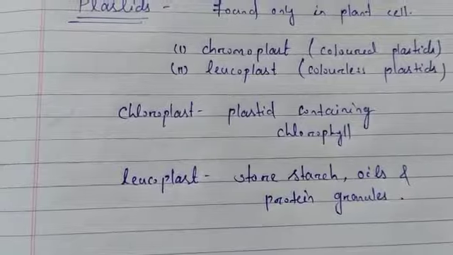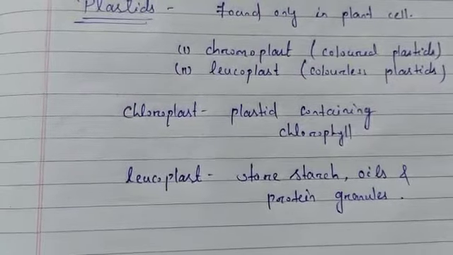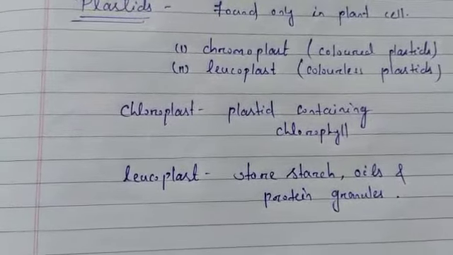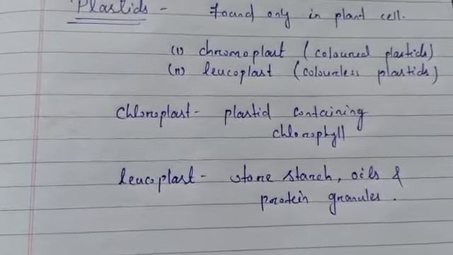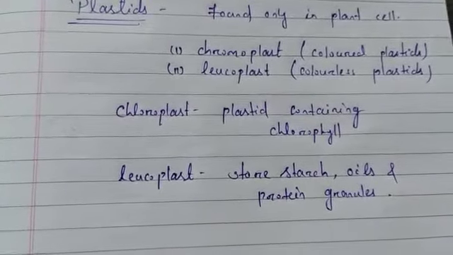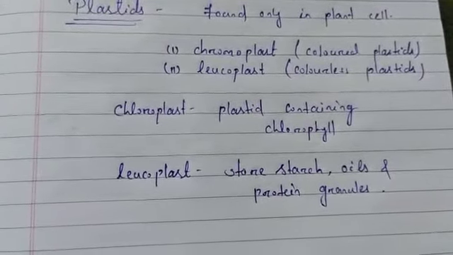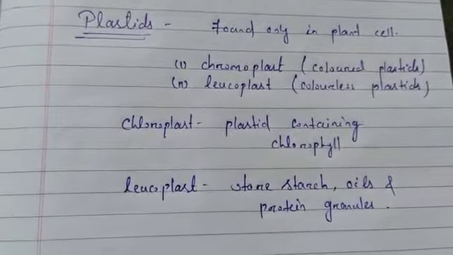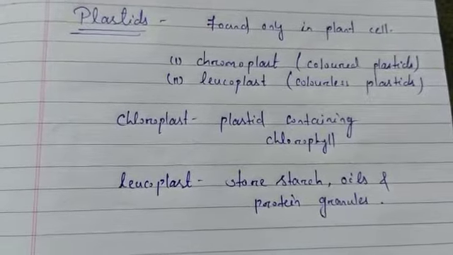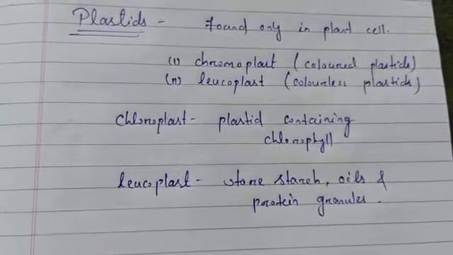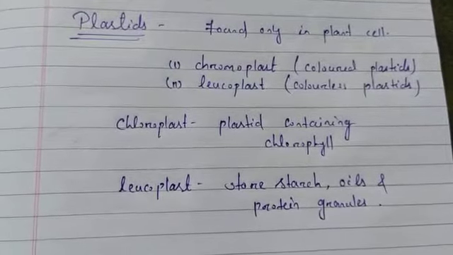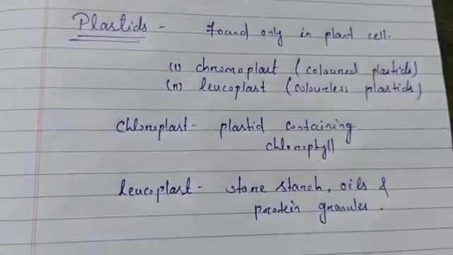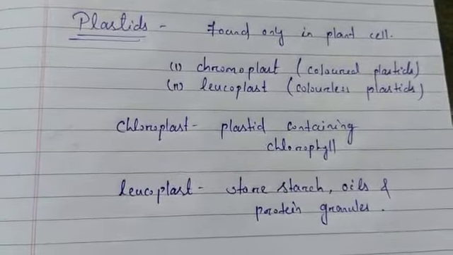Now if we look at the structure of plastids, the internal organization consists of numerous membrane layers embedded in a material called stroma. Embedded means fixed or set securely. Plastids are similar to mitochondria in external structure. Like mitochondria, plastids also have their own DNA and ribosomes.